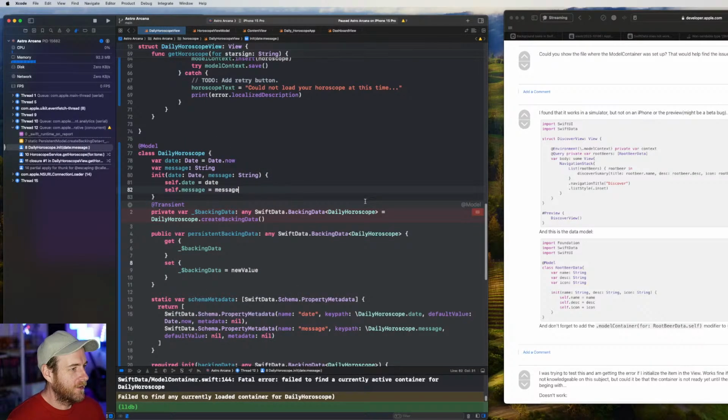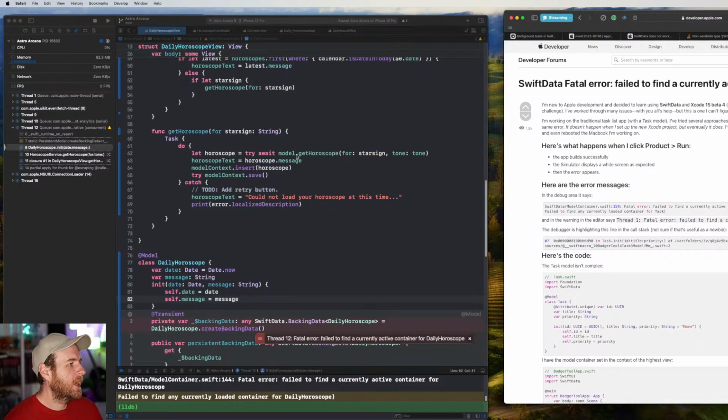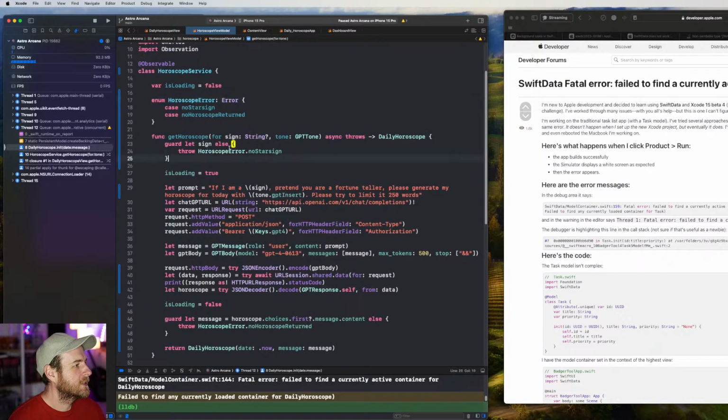Okay, so we still got an error. That's okay. Yeah, failed to find a currently active container. It should be active though, because we have it set up.